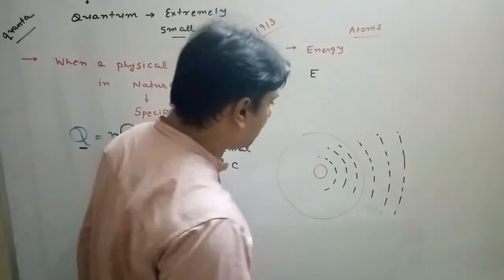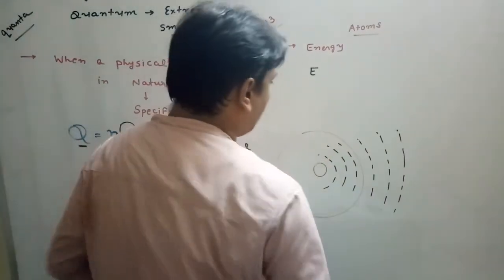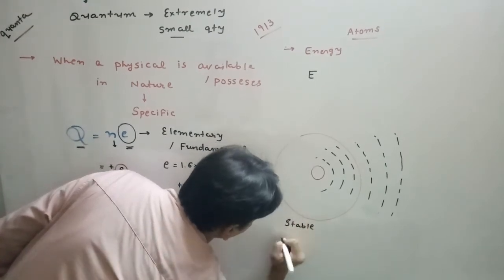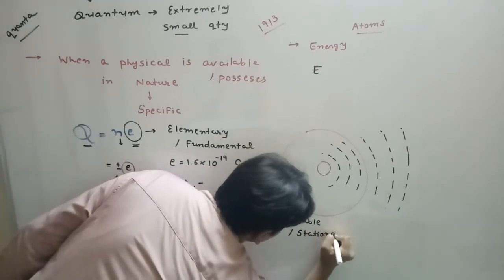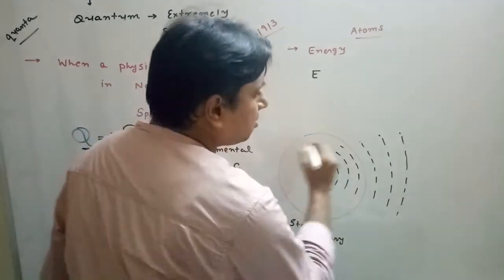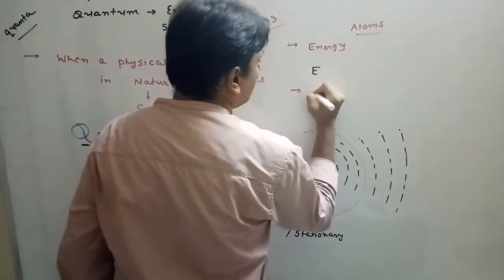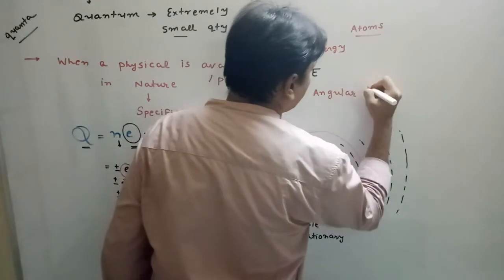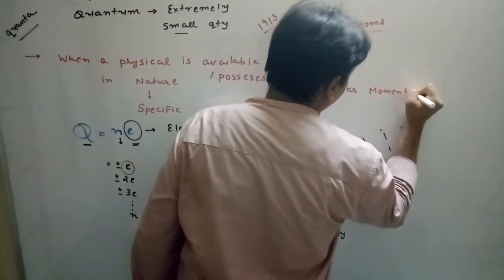The electron could be present only and only in the orbits known as stationary or stable orbits, in which if you measure the angular momentum of the rotating electron, it has this value.